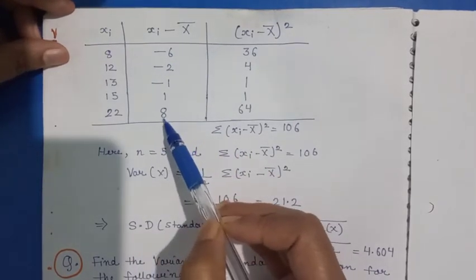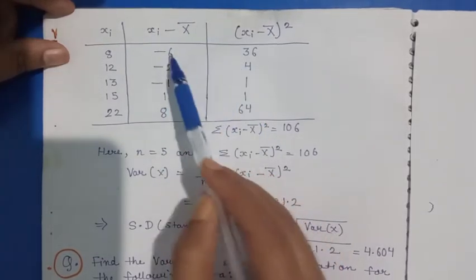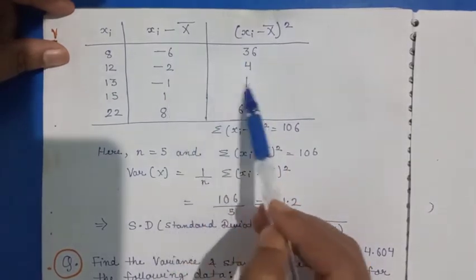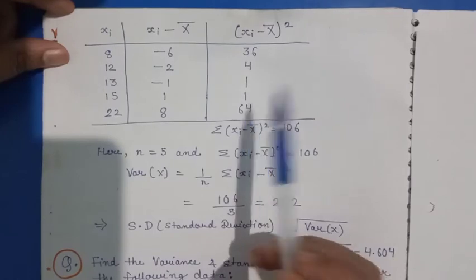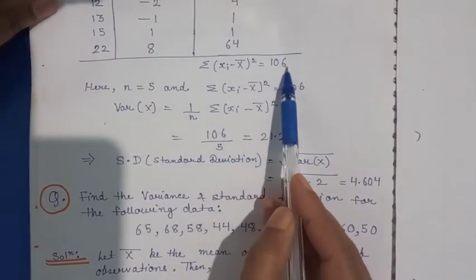This is the value of xi minus x bar. Minus 6 squared is 36, then 4, 1, 1, and 8 squared is 64. So summation of xi minus x bar whole square is 106.